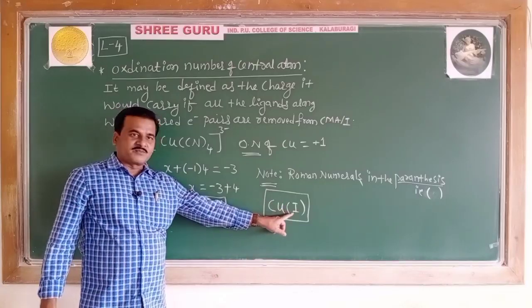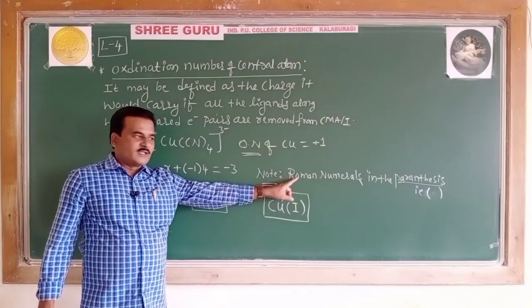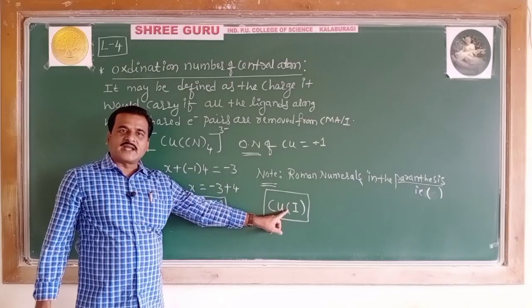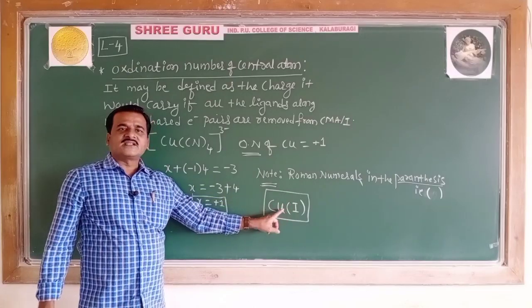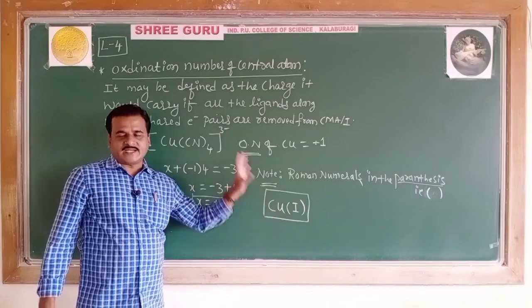The oxidation number must be written in Roman numerals, in the parenthesis after the symbol of the central metal atom.